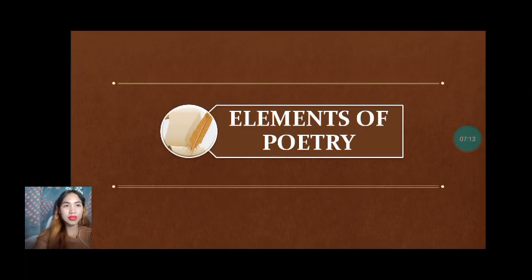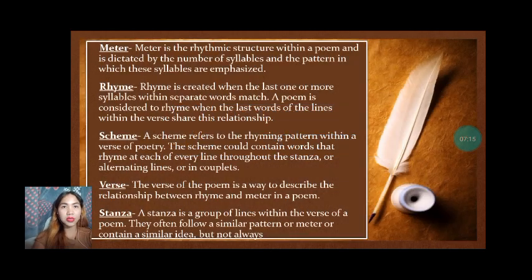The first element of poetry is the meter. When we say meter, it is the rhythmic structure within a poem and is dictated by the number of syllables and the pattern in which these syllables are emphasized. It is a definitive pattern found in verse. The meter is a pattern of beats in a line of poetry. It is a combination of the number of beats and arrangements of stress.